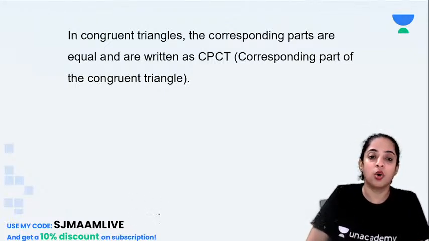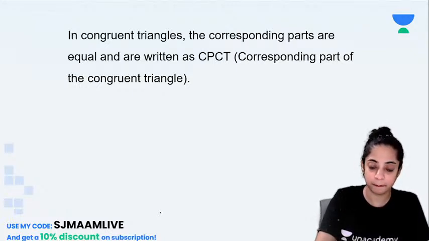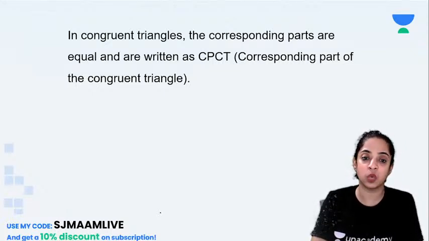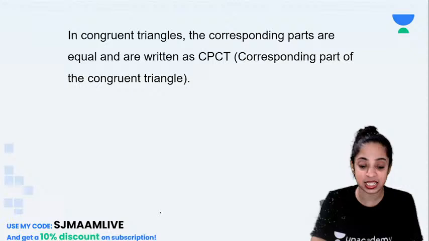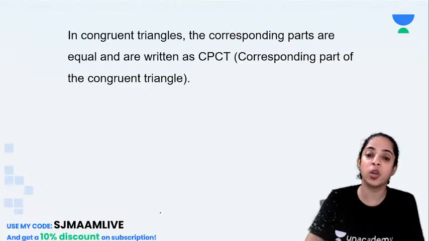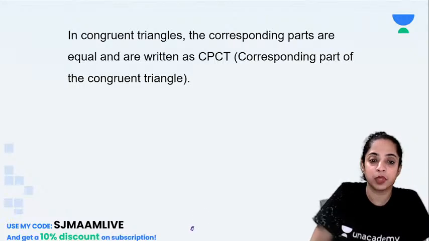So in congruent triangles, let me open this again. In congruent triangles, the corresponding parts are equal and are written as CPCT. Now what is CPCT, my dear children? Corresponding parts of congruent triangles. So see here.